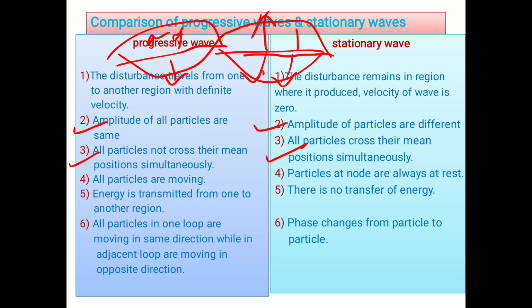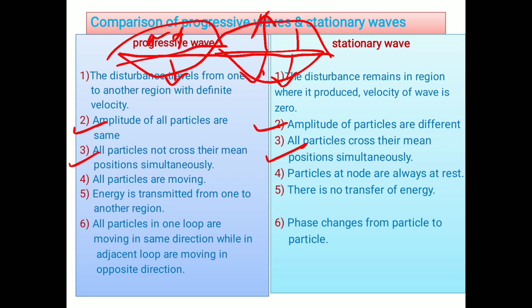But the interesting thing is that at the mean position, they remain simultaneously. Okay? But they cross each other, just like two trains, one coming from Panvel to VT and another from VT to Panvel. They meet together at a middle point. Similarly, we consider these loops. The first loop travels from the upper extremity to the lower extremity, and the second loop from the lower extremity to the upper extremity. They meet at the mean position simultaneously. This is an interesting one.